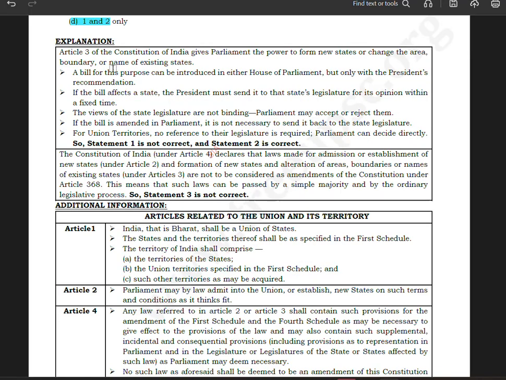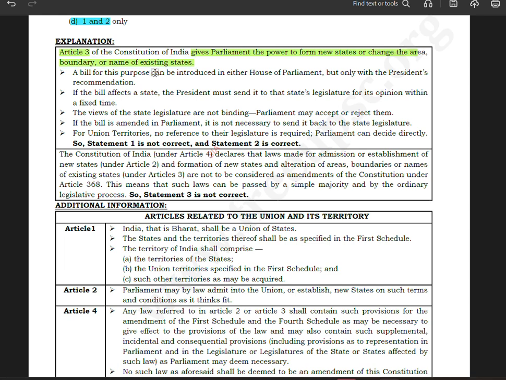Now you see Article 3. We have Article 3 of the Constitution of India. Article 3 of the Constitution of India gives Parliament the power to form new states, or change the area, boundary, or name of an existing state.